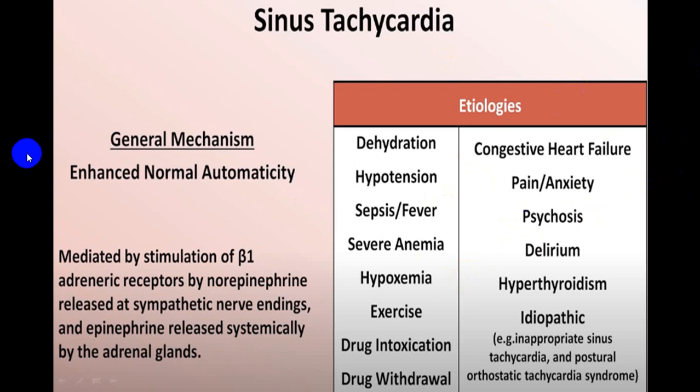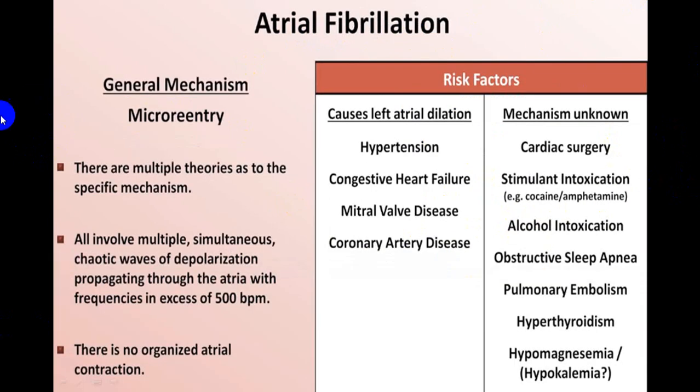You must keep it in mind. So if a person has sinus tachycardia, do rule out whether it is pathogenic or non-pathogenic.